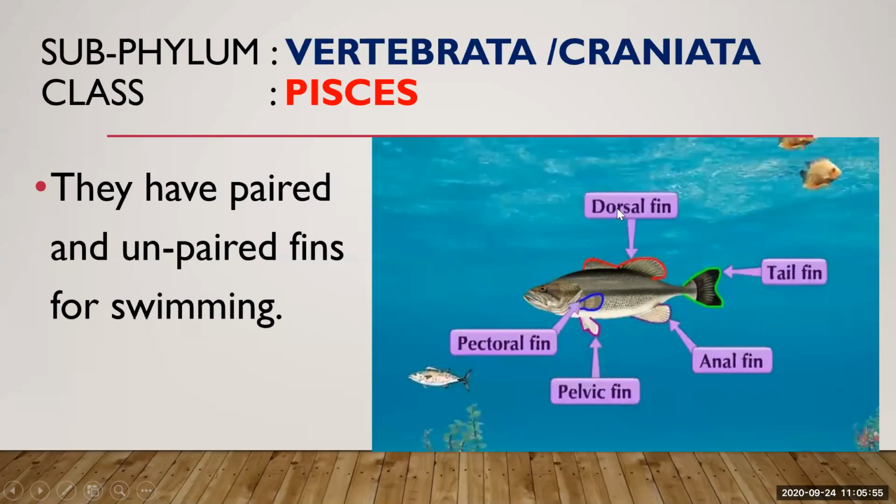Let us see the function of the dorsal fin, the tail fin, anal fin, pelvic fin, and pectoral fin. We start with the pectoral fin. They are on either side of the body, and they are used for locomotion side by side. If they want to move sideways, they can use the pectoral fin. The other fins, dorsal, anal, and pelvic, are used to give stability to the organism in water.